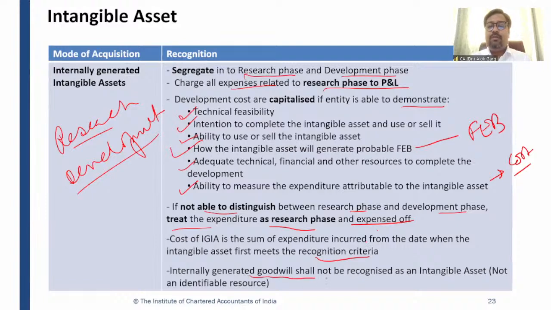Internally generated goodwill shall not be recognized as an intangible asset. Why? Because it is not an identifiable resource. It is not separable. It is not arising from a contractual or legal right. It is not an identifiable thing, right?